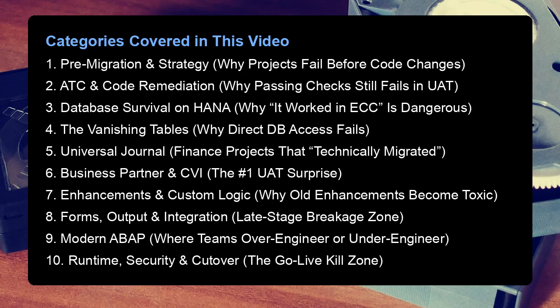5. Universal Journal, Finance projects that technically migrated. 6. Business Partner and CVI, the number one UAT surprise. 7. Enhancements and custom logic, why old enhancements become toxic. 8. Forms, output, and integration, the late-stage breakage zone. 9. Modern ABAP, where teams over-engineer or under-engineer. 10. Runtime, security, and cutover, the go-live kill zone.